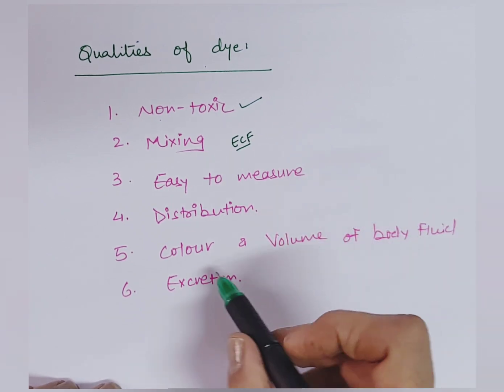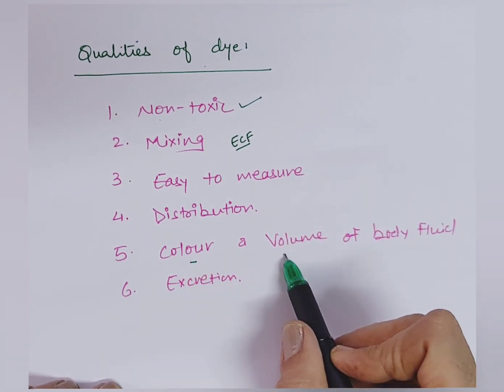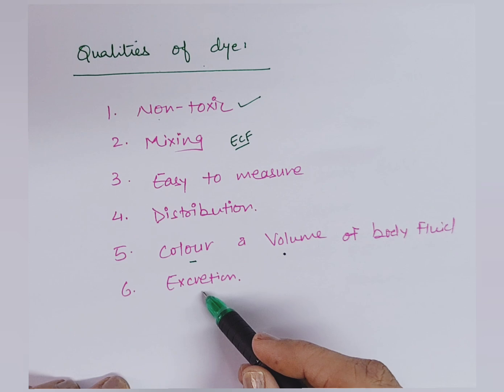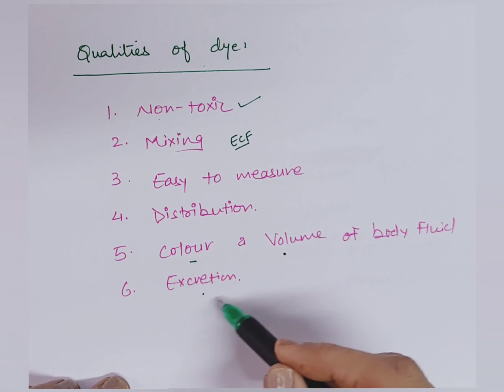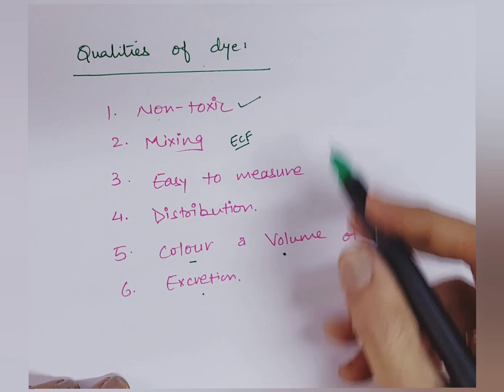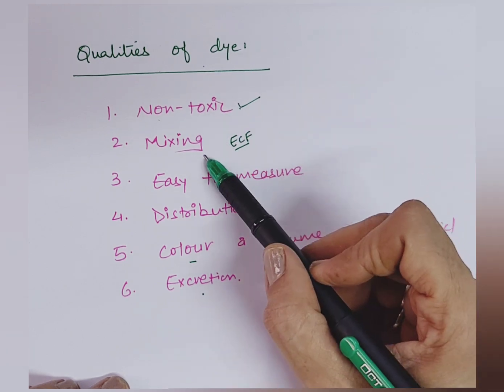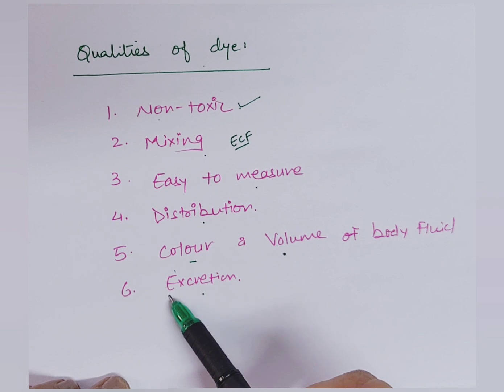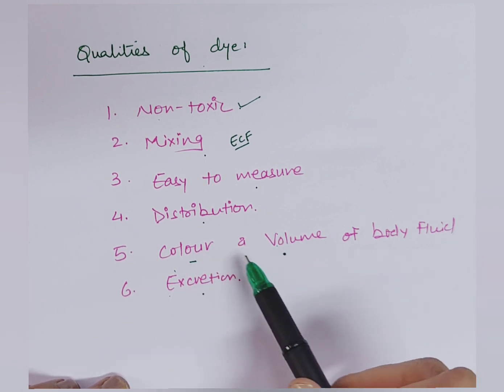It should not change the color as well as the volume of the body fluid. If we are injecting the dye and it causes a change in the volume, that dye should not be used. And after completion of the work, it must be excreted easily. So these are the 6 criteria for the dye: non-toxic, mixing, measure, distribution, color and volume, and excretion. Color and volume should not be changed.